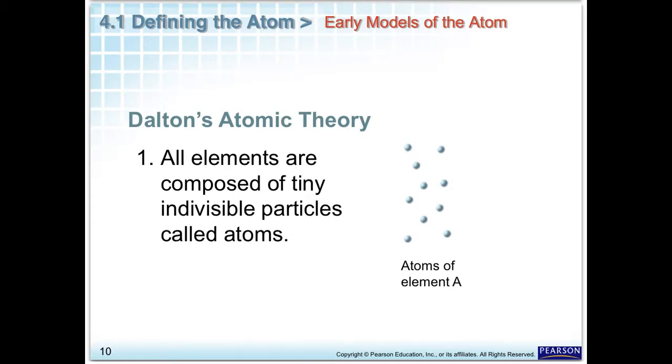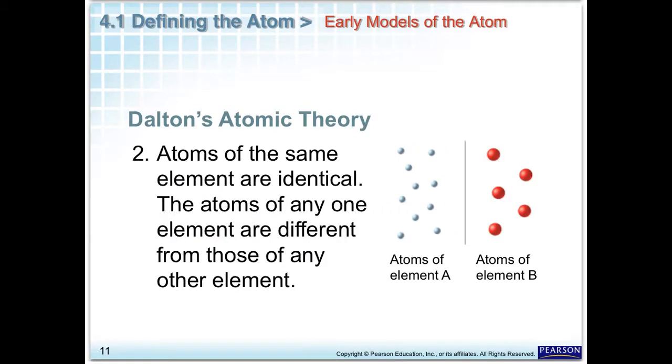The first thing he said was that all elements are composed of tiny indivisible particles called atoms, and Dalton referred back to Democritus using the word atomos to mean indivisible. The second part of Dalton's atomic theory says atoms of the same element are identical.